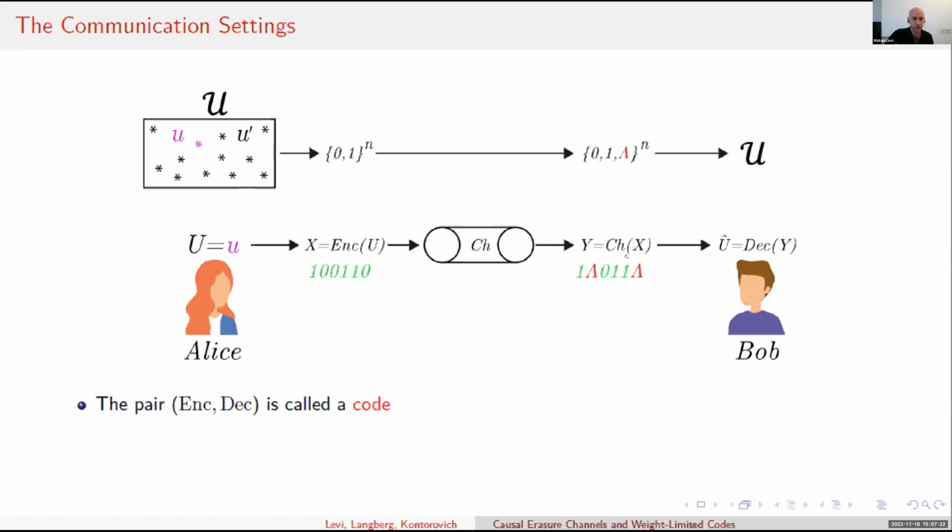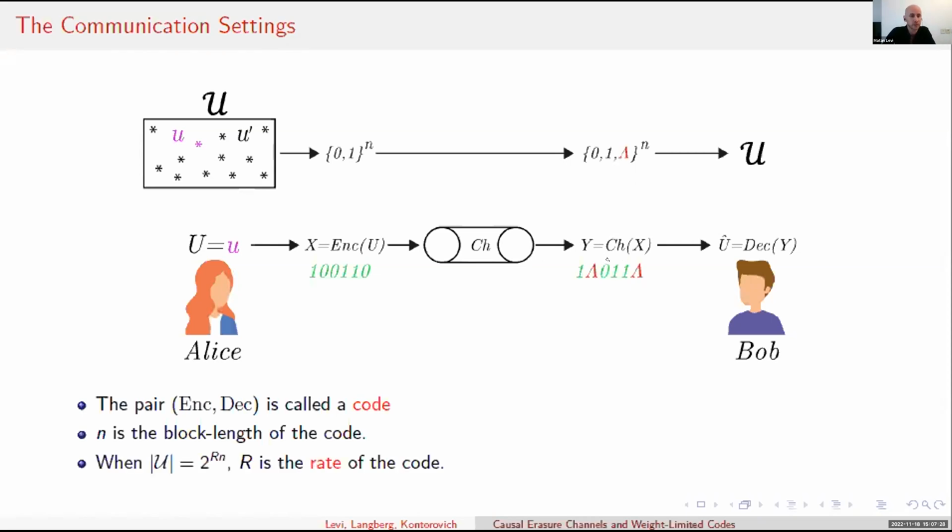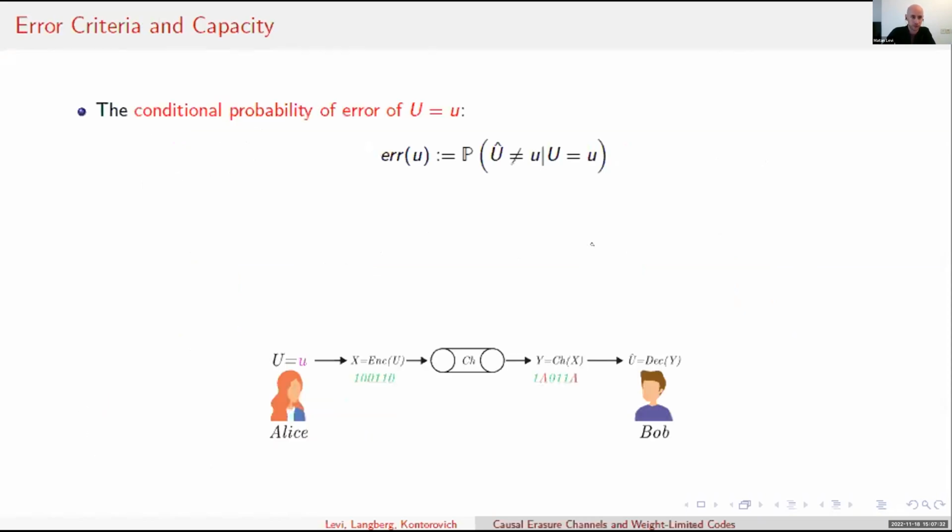So the pair of the encoder and the decoder is called the code, and the number of channel uses is called the block length of the code, and when the size of the message set is 2 to the Rn, R is called the rate of the code.